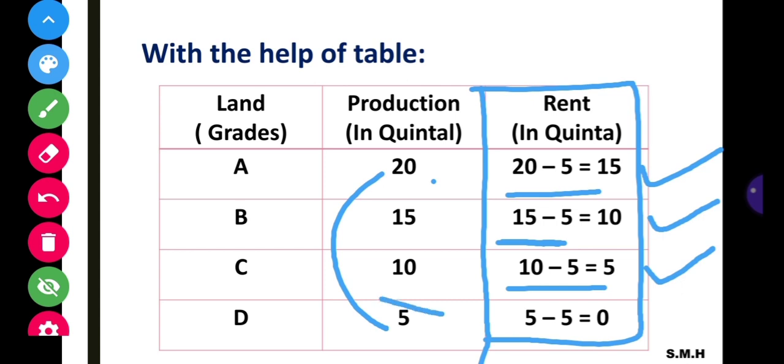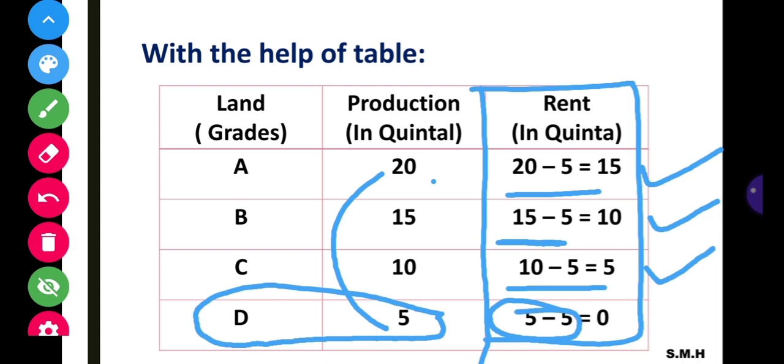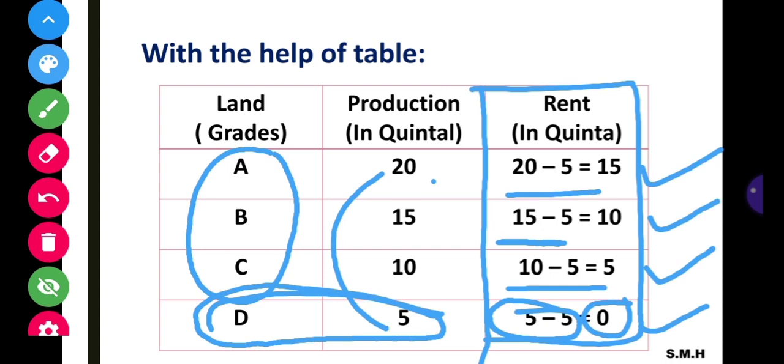Here D grade land is a marginal land, or say no rent land. Its production is equal to its cost of production. That is the reason it cannot get any rent. It is a marginal land. This is called marginal land, and those lands which are getting the rent are called intra marginal land.